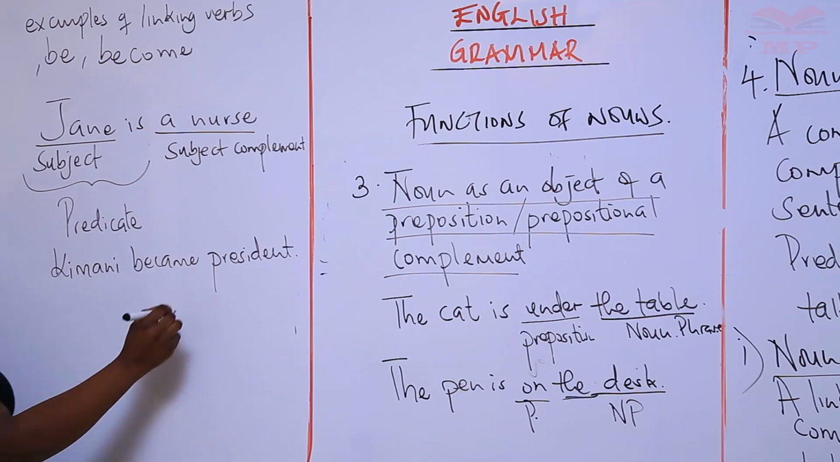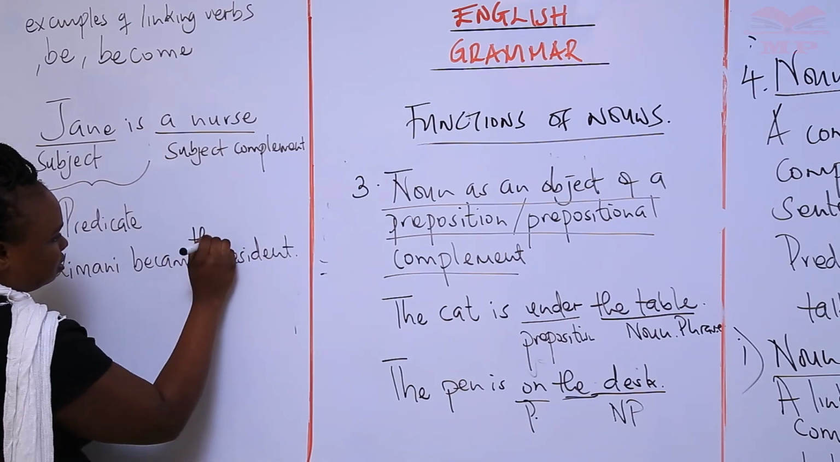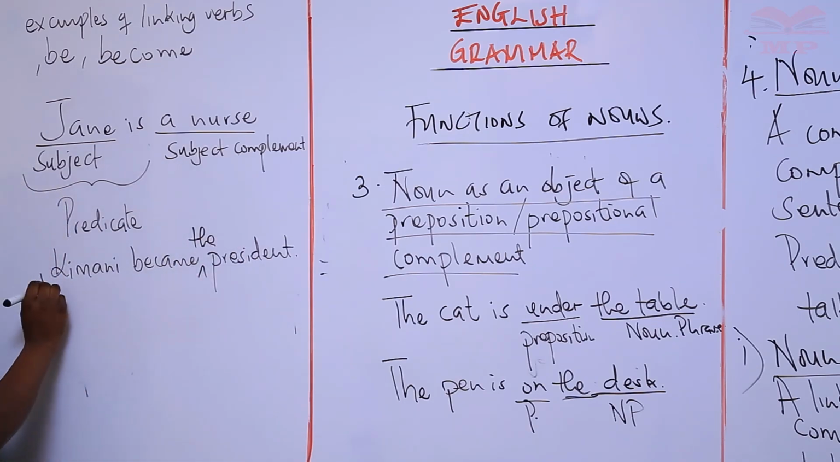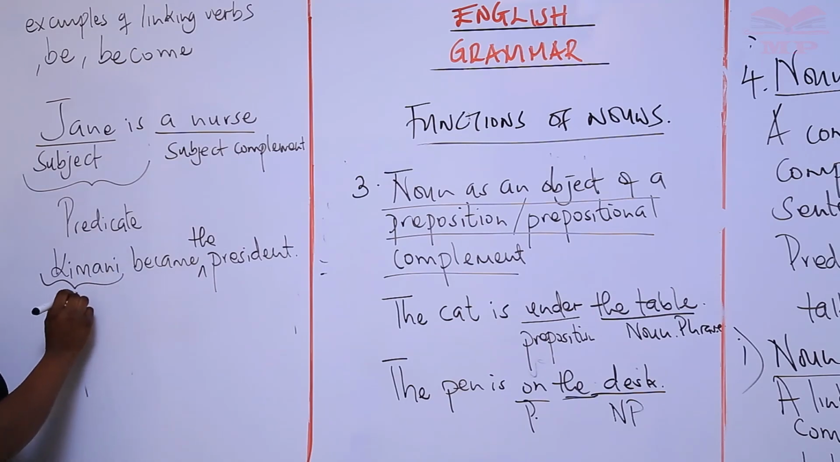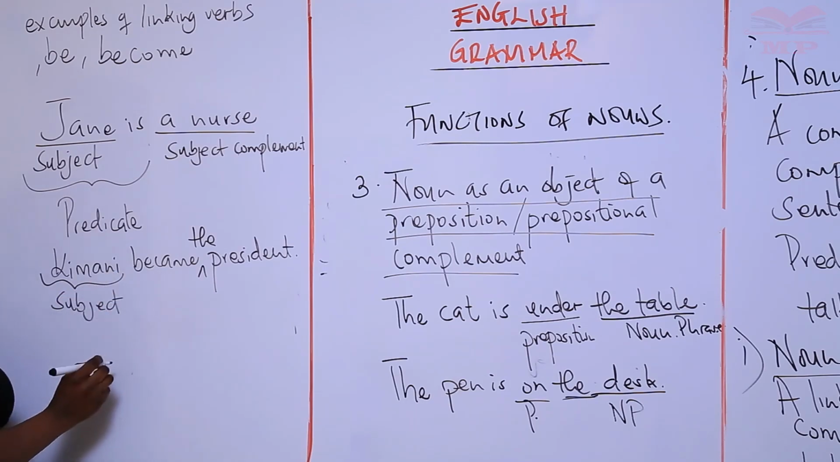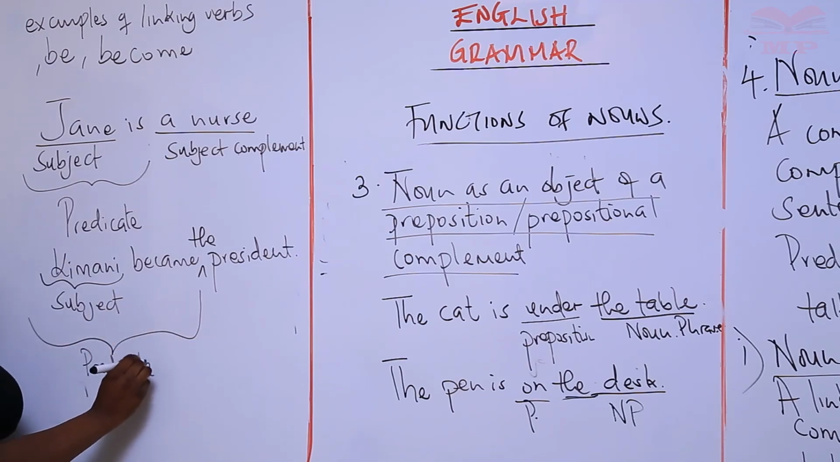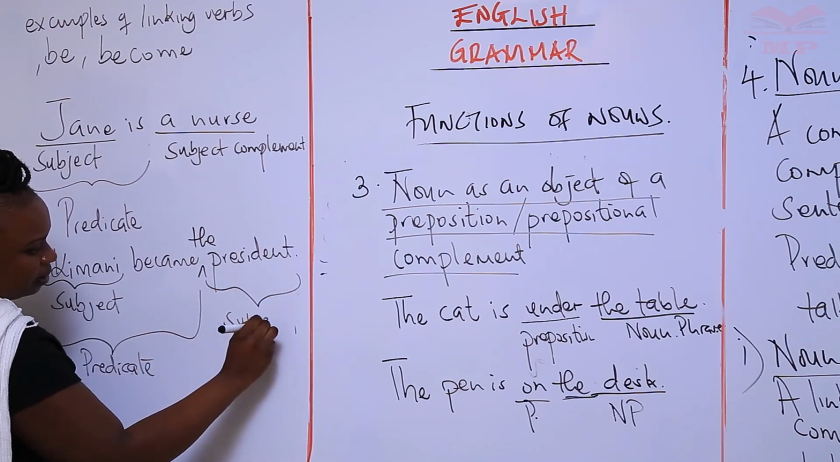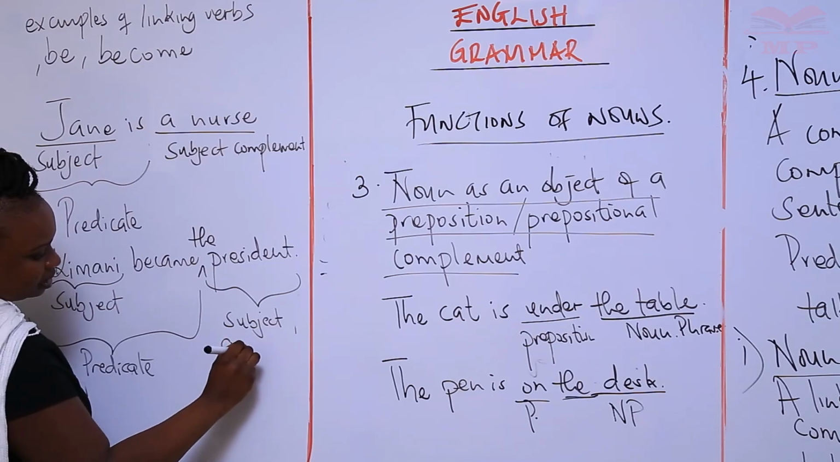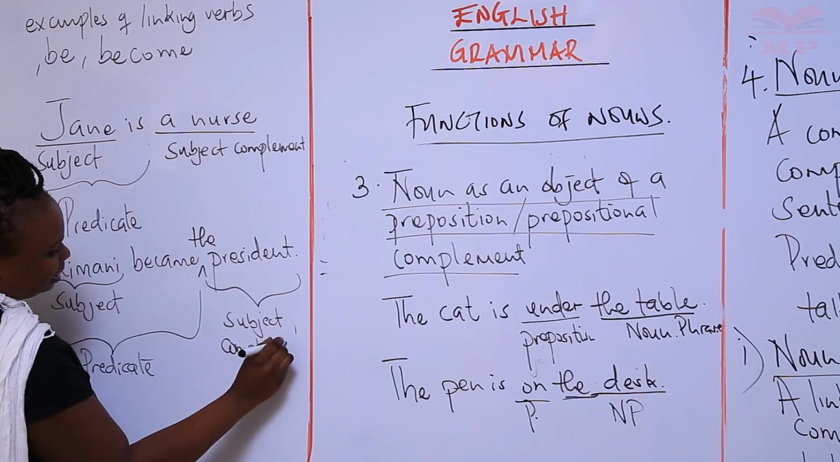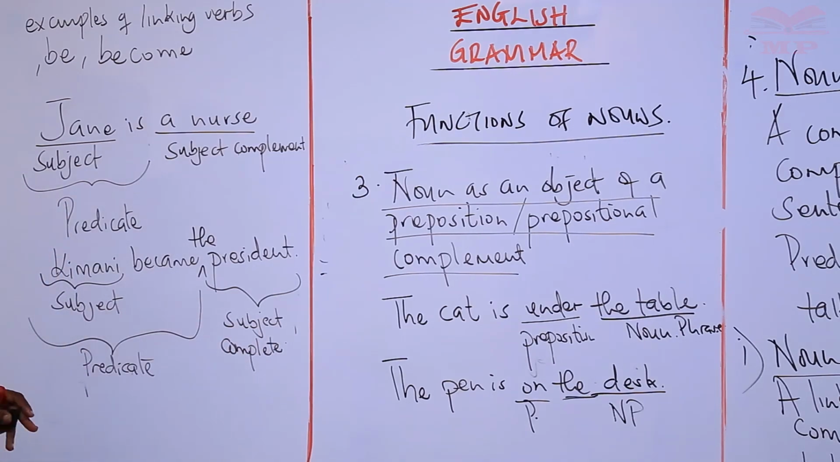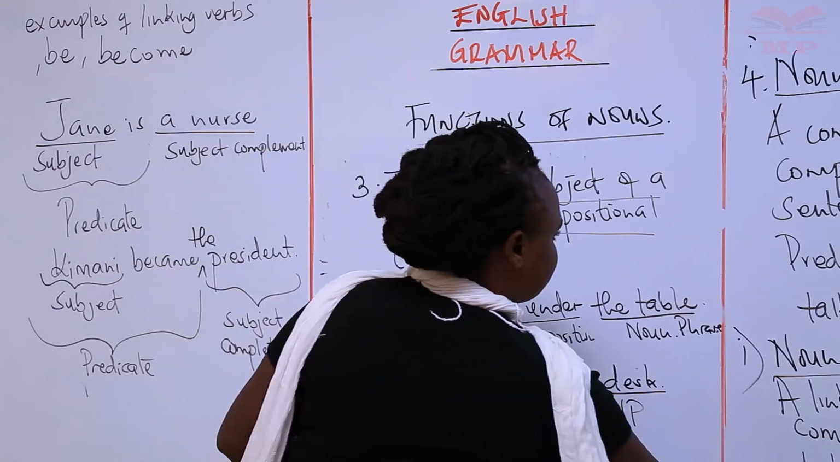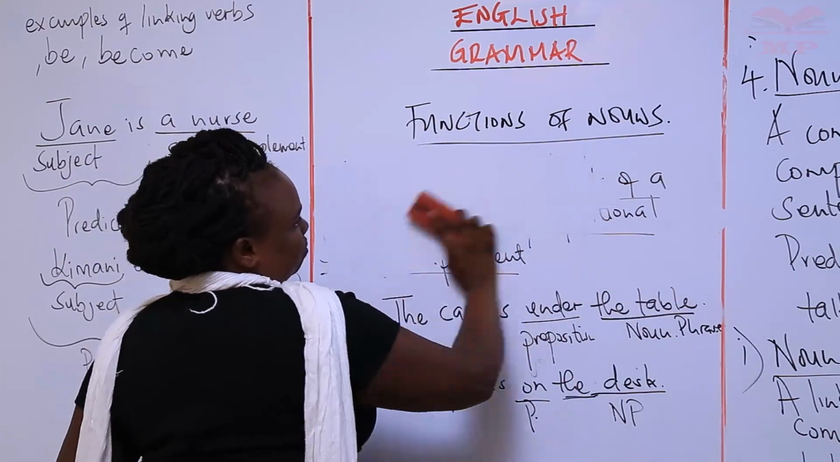Okay? Or became the president. All right? So that we have Kimani as our subject. Okay? The whole of it like this is now our predicate. But now this one is our subject complement. It's just completing the predicate part of a sentence. All right? Now, having said that, we also have,